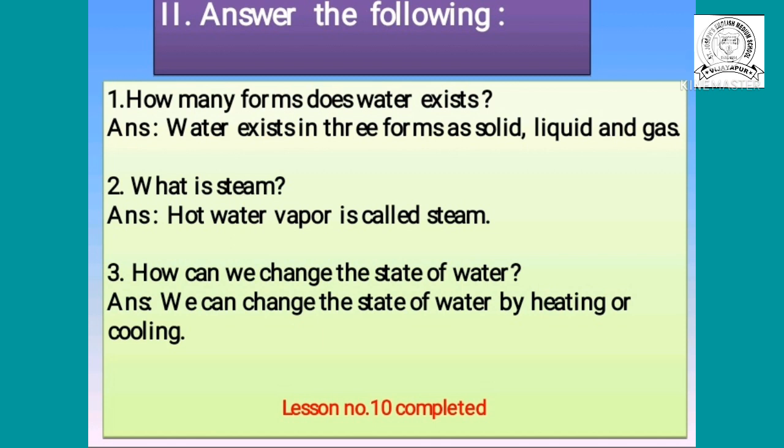For example, when we heat the ice, it will melt into liquid, and when we heat the liquid, it can convert into water vapor. And when this water vapor gets coolness, it forms water. That's why water is called an interchangeable matter.